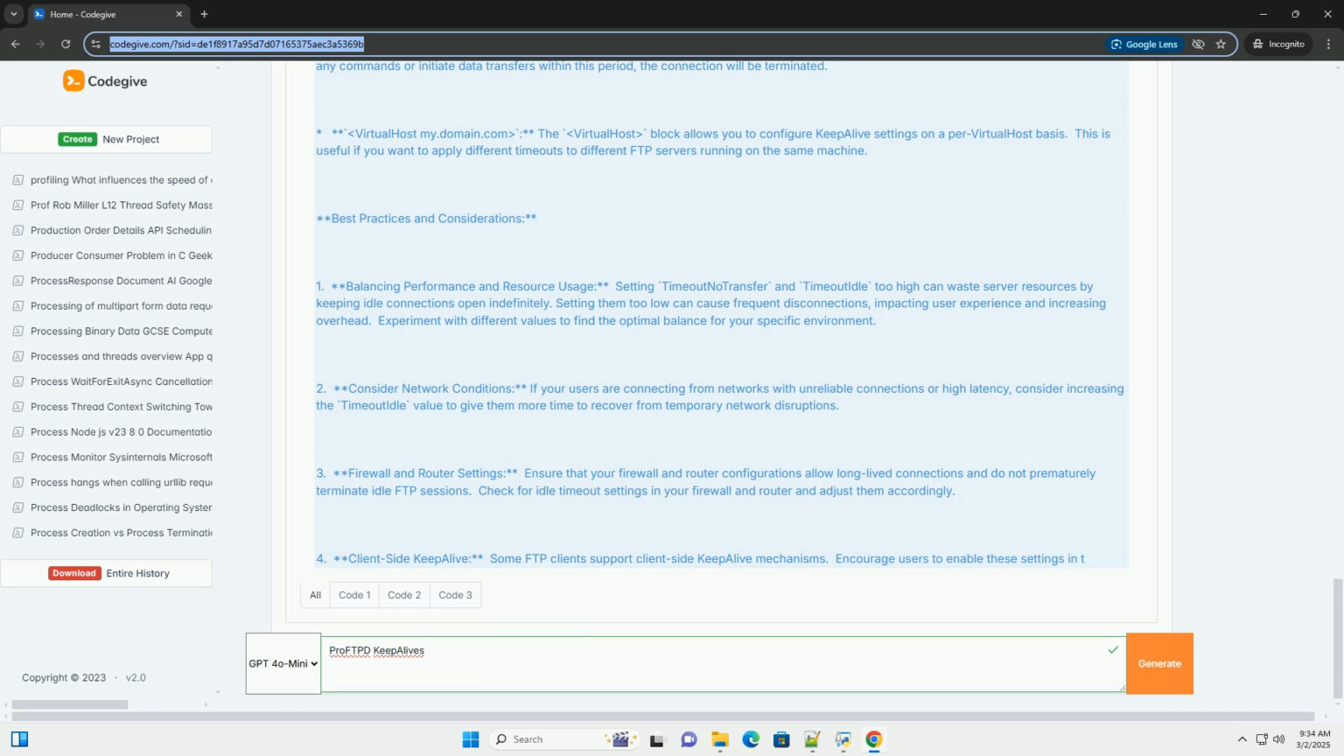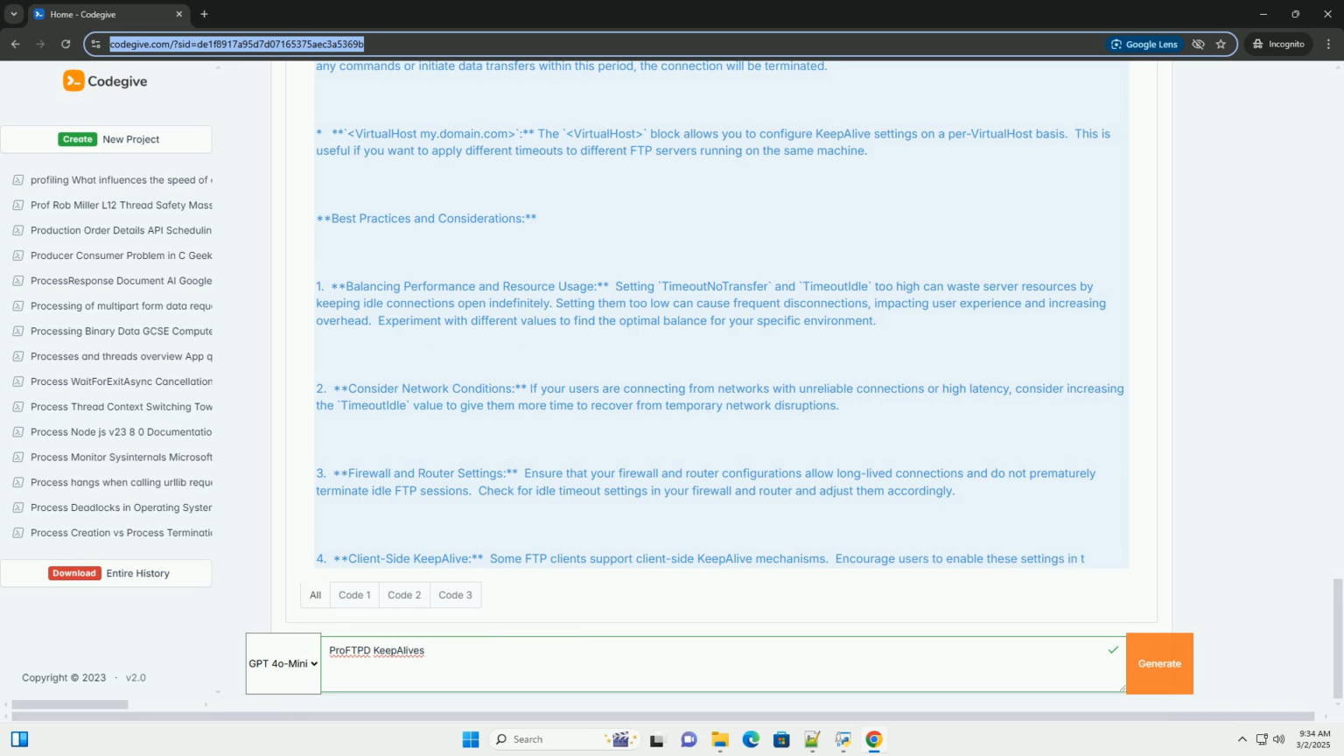7. Security considerations. While KeepAlive itself doesn't directly introduce security vulnerabilities, ensure that your FTP server is properly secured with strong passwords, TLS encryption, and appropriate access controls. Maintaining long-lived connections could potentially give attackers more time to exploit vulnerabilities, so a robust security posture is crucial.